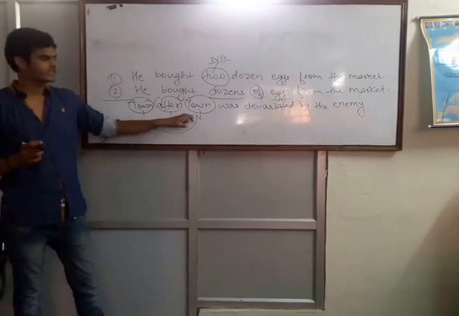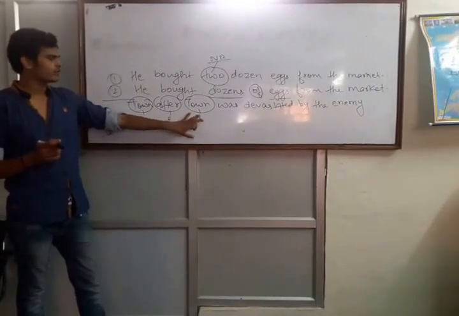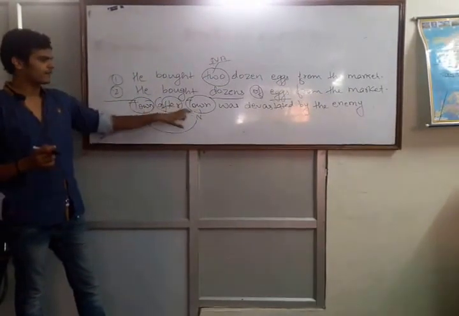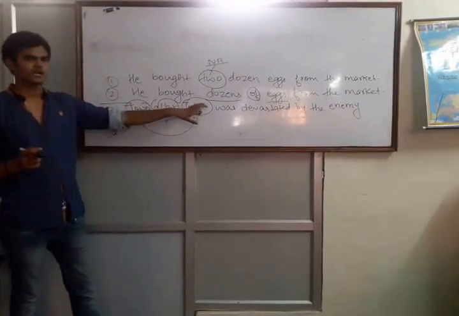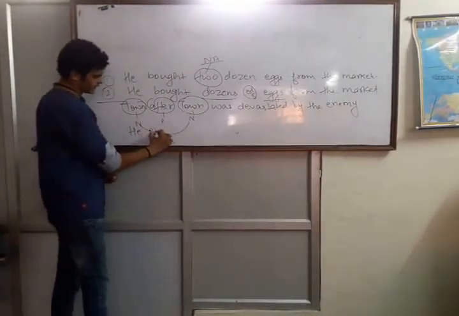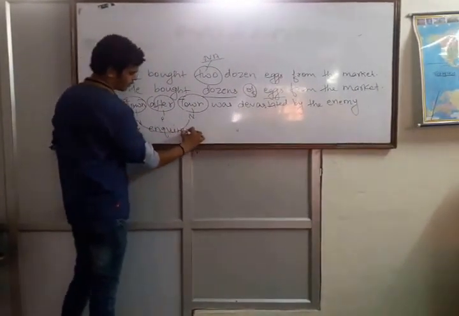And if a noun is followed by a preposition, and after the preposition the same noun comes, then this noun will always remain in singular. So it means town after town. It will not be towns after towns or town after towns. We can take another example.